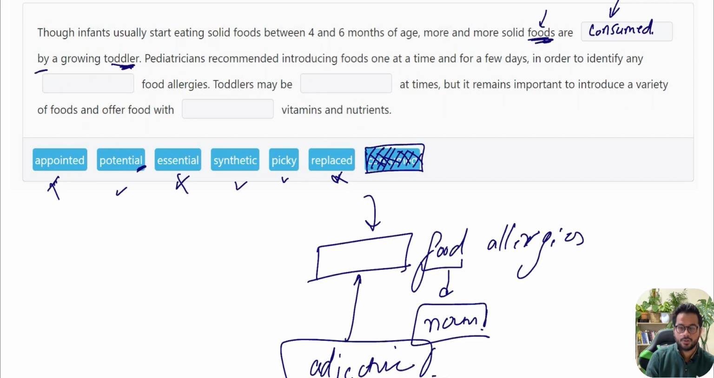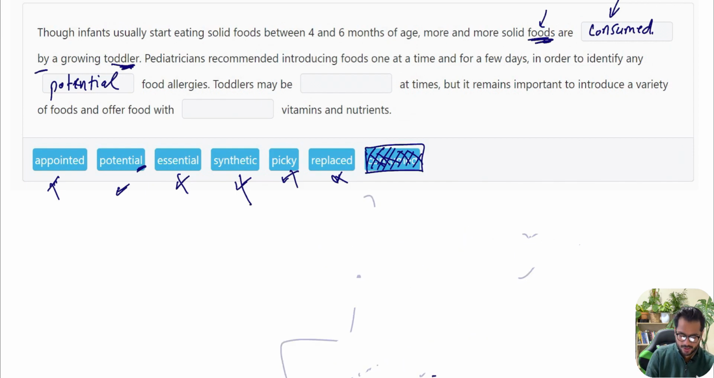Then synthetic food allergies, no. Synthetic means fake. Fake food allergies doesn't make any sense. And picky food allergies, no, because food allergy is a non-living thing, so it can't be picky. So my answer has to be potential. Potential means that can happen. Potential food allergies. So again, what I'll do is I'll get rid of my word potential because that has been used.